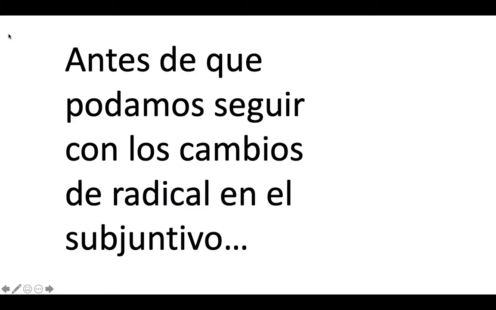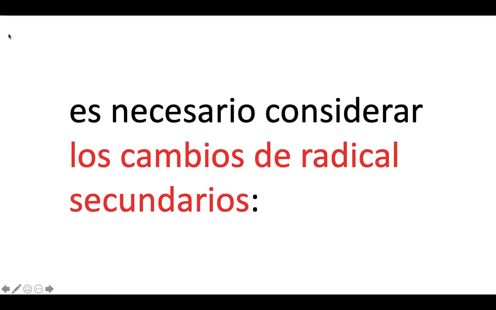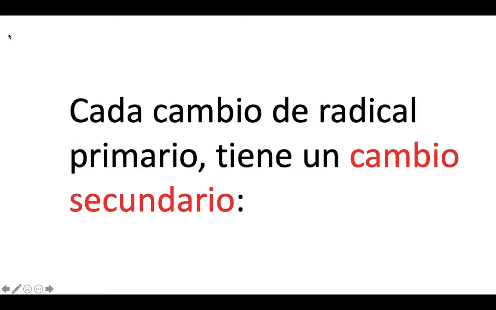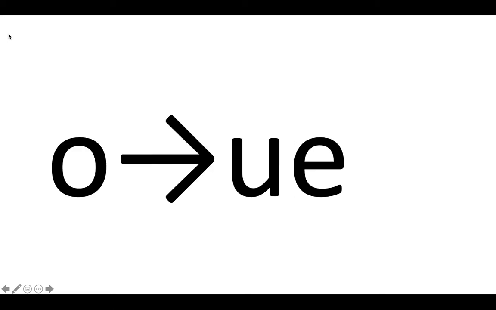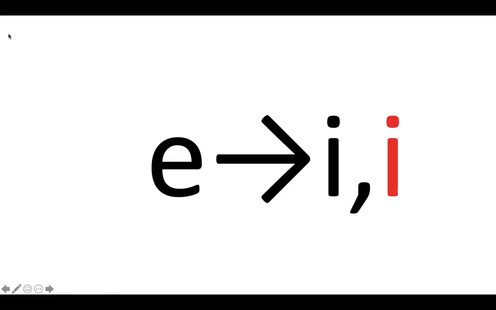Now, before we can continue with stem changes in the subjunctive, it's necessary for us to consider the secondary changes. Every primary stem change has a secondary stem change. E to IE has E to I. O to UE has O to U. E to I has E to I.